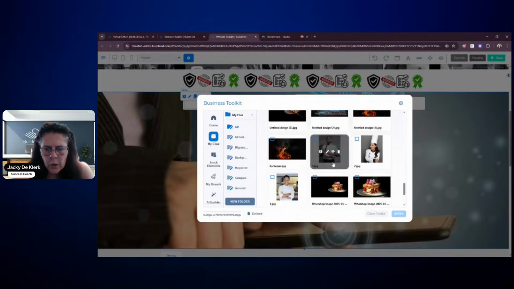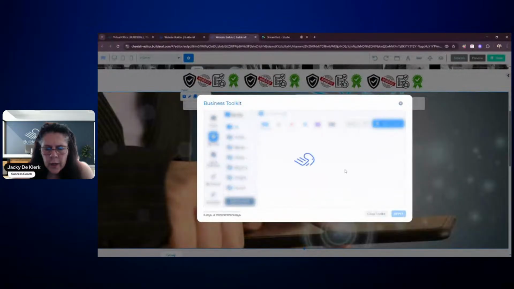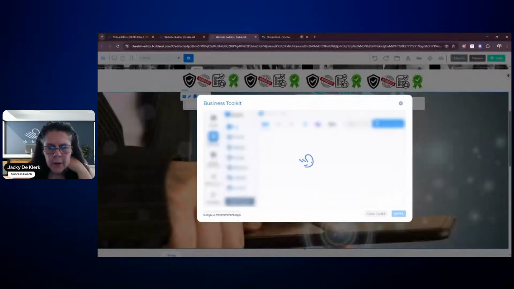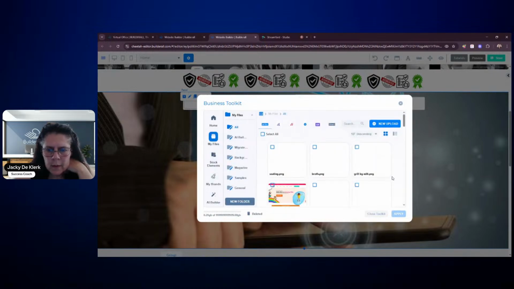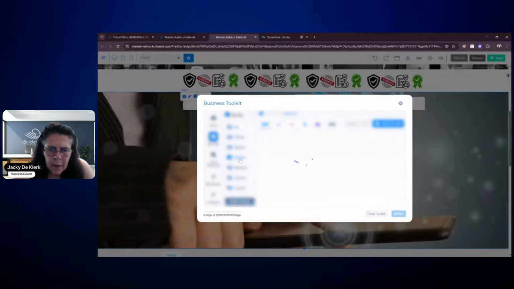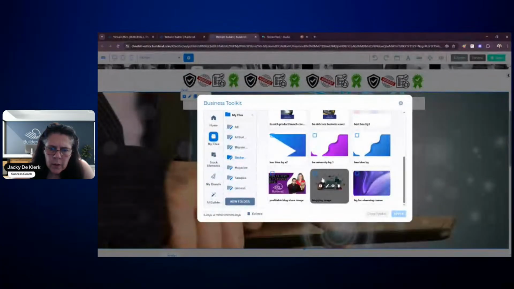So I just want to see if we don't have any images that reflect the trade industries, something similar. Let me just keep watching here and see if I could find something. Let's see. Here is a background. That could be something. Let's see if this could work.